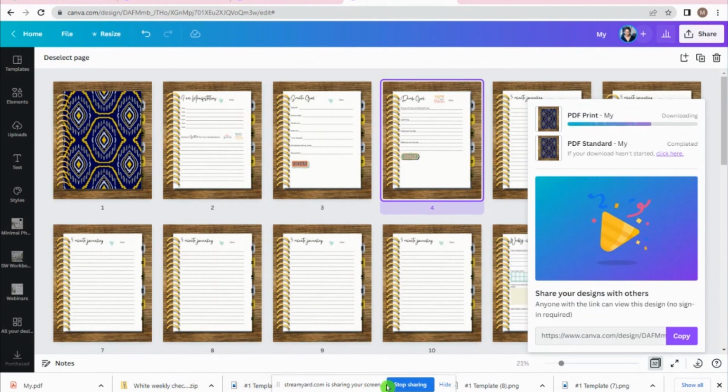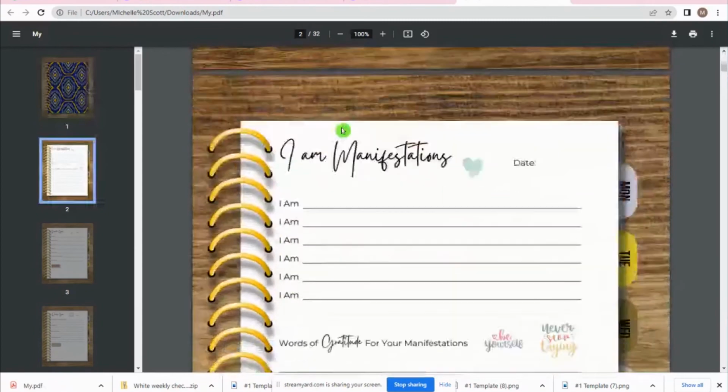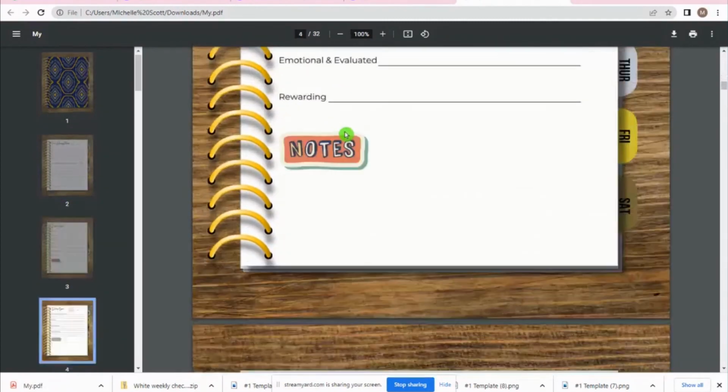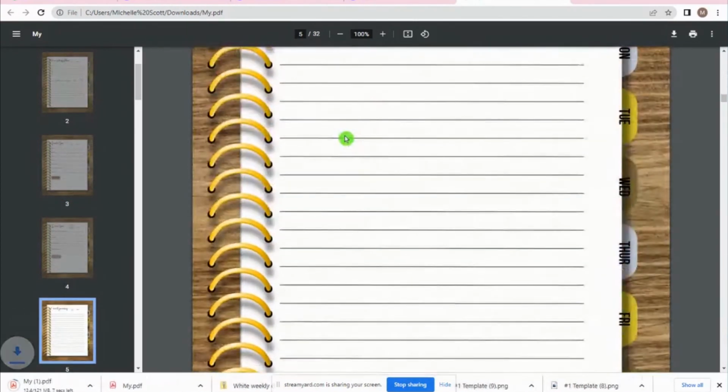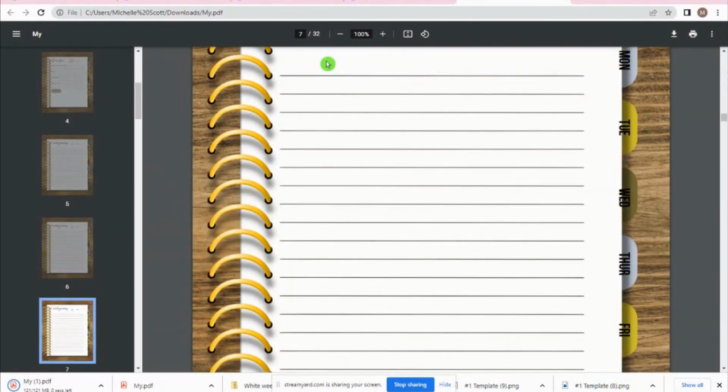And once we do that, I'm going to click in it and show you what that PDF looks like right here. And this is what the PDF version will look like for your customers or clients or community. And they can absolutely come in and print this out and do as they please with it. And this would be your digital product and their digital journal or planner or whatever it is that you decide to create.